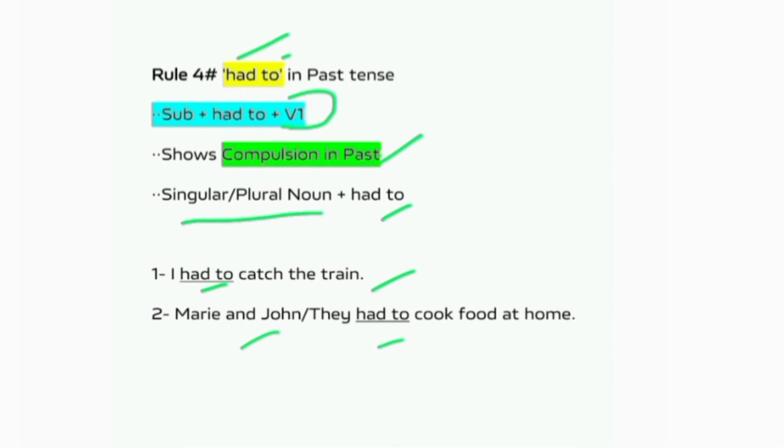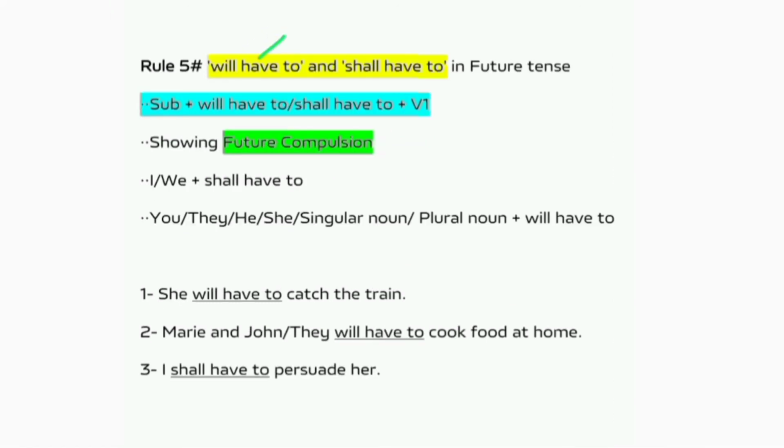Let's move on to last rule. Rule number 5 for will have to and shall have to. They are used to show compulsion in future or for any action pressurized to subject to do any specific task. Then use will have to and shall have to. They have following structure: subject followed by will have to and shall have to, and then followed by verb first form. Shall have to is used with I and we, and will have to is used with you, they, he, she, and all singular and all plural nouns.